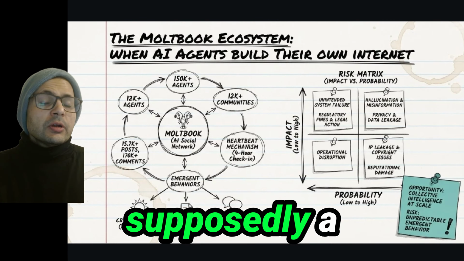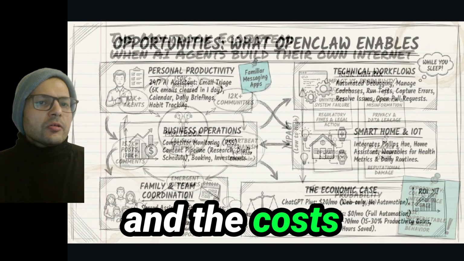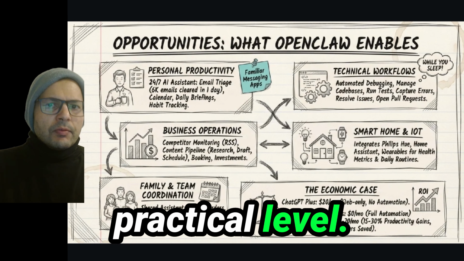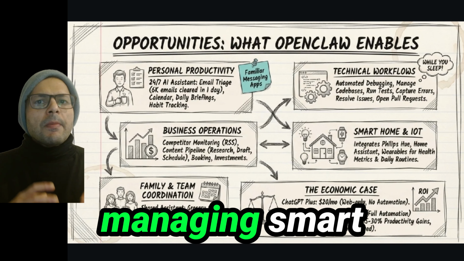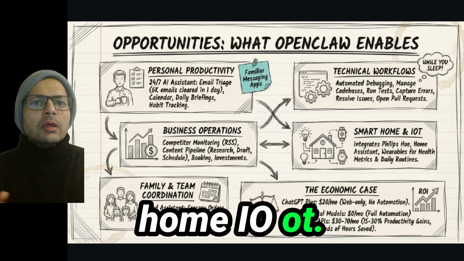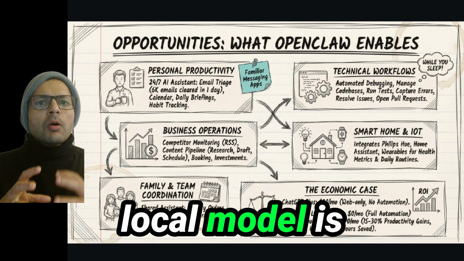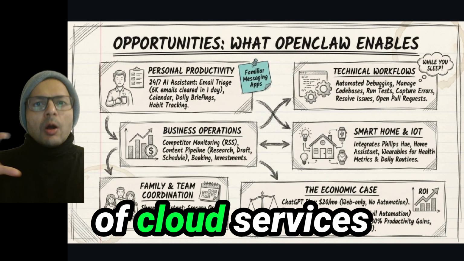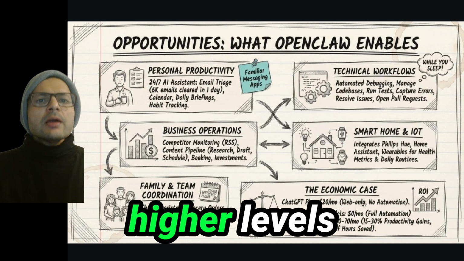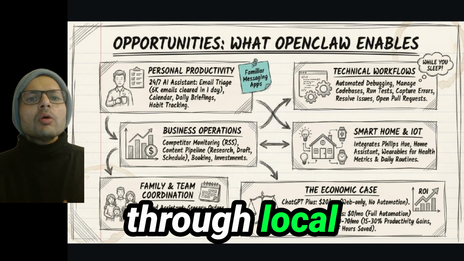And there are supposedly a lot of practical applications and the costs associated. So on a practical level, OpenClaw is being used for automated debugging, habit tracking, and managing smart home IoT. The economic argument for a local model is straightforward because it avoids the monthly subscription fees of cloud services while offering higher levels of automation through local system access.